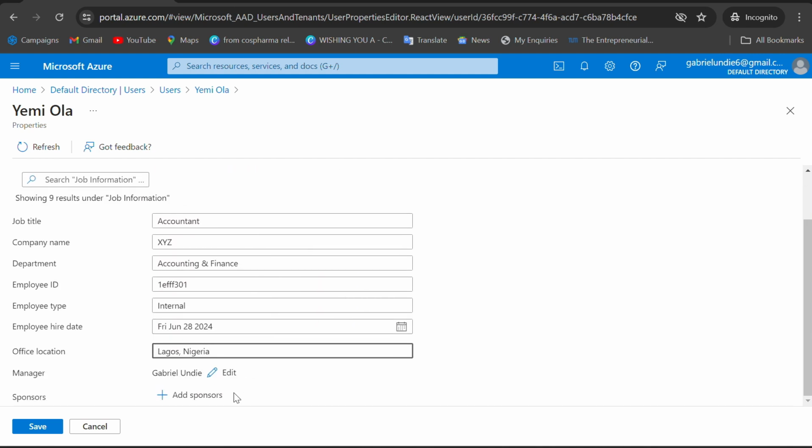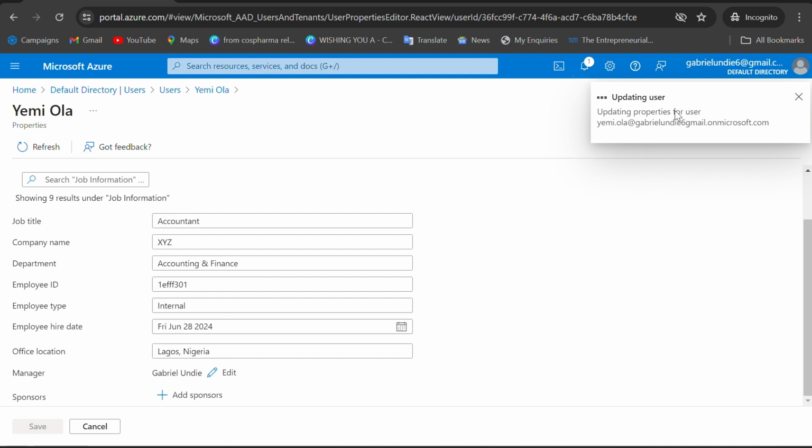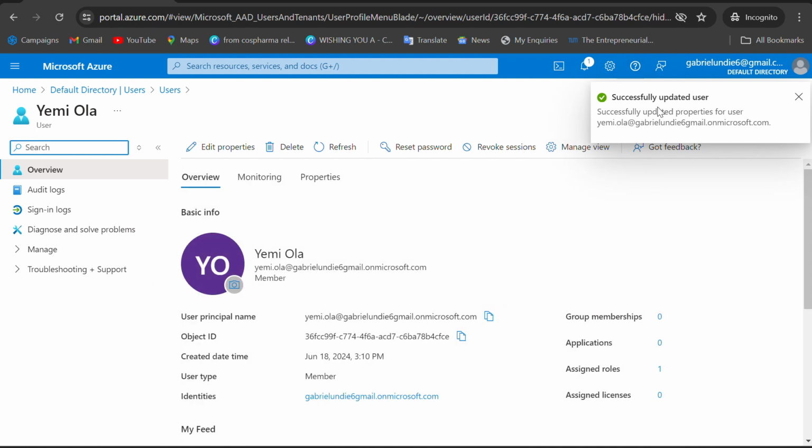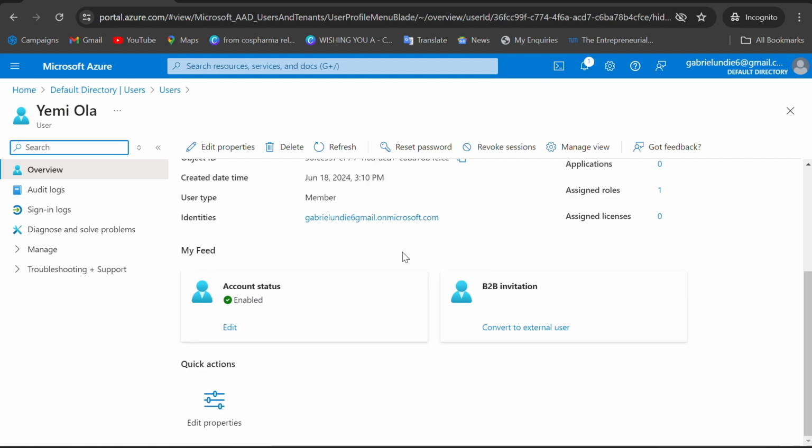Now, once information is edited this way, you need to click save for your information to be updated. If not, the initial one will still be the one that will be there. And you can see it says successfully updated user. If you want to update anything, you still go back to the properties and edit anything you want to edit. If you want to delete a user, you can delete. If you want to refresh, you will refresh.